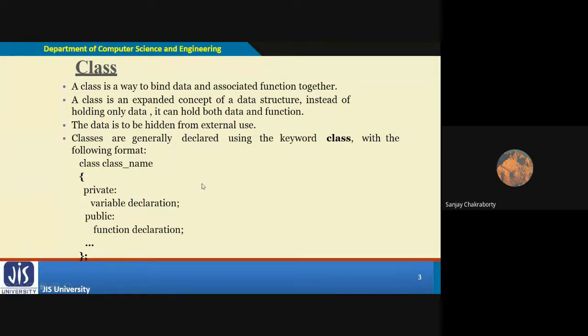Why? Because you are creating the object outside of the particular class, and private data members are not allowed in any way outside of that class. So you have to either make this private member public, converting the access specifier from private to public, or you can access this variable with the help of public functions. I repeat again: you can either convert the private into public to access it from outside the class, or you can access the private variables or private data with the help of the public functions of the same class.